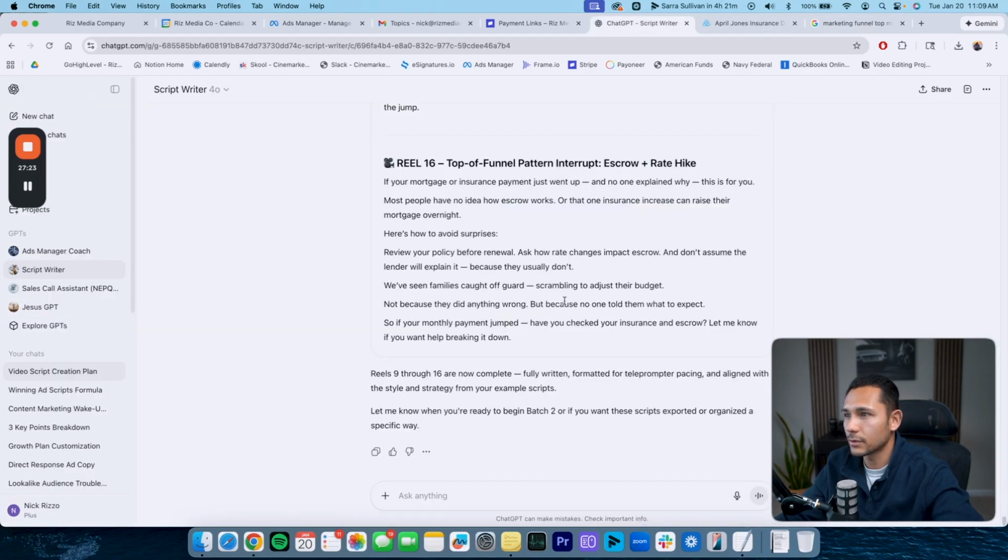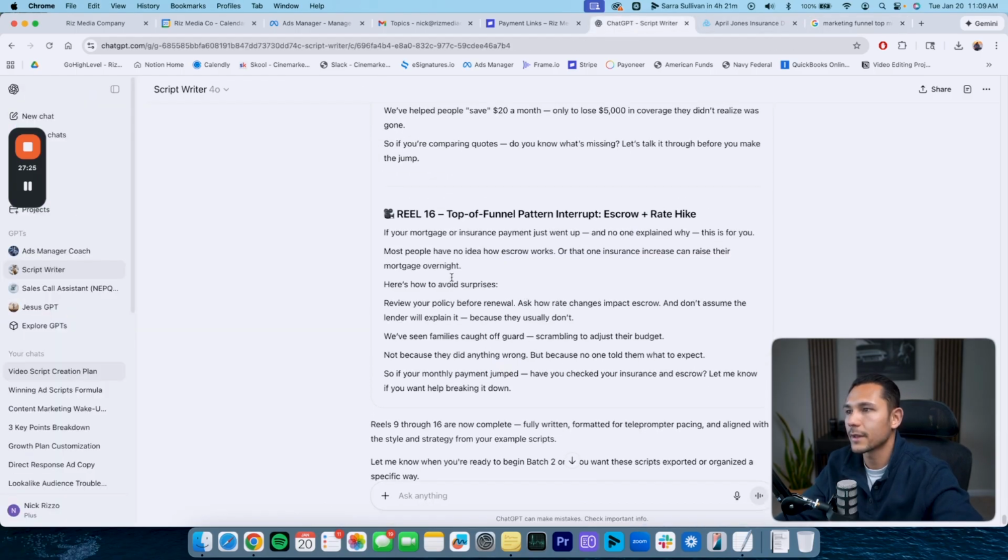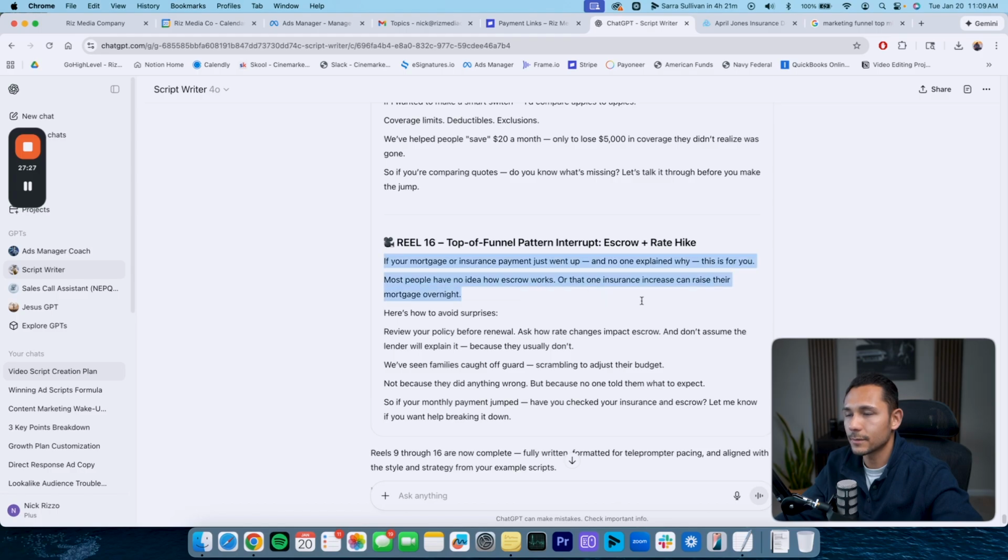So what I'm going to do is actually proofread this ad and just see what it's come up with. So if your mortgage or insurance payment just went up and no one explained why, this is for you. Most people have no idea how escrow works, or that one insurance increase can raise their mortgage overnight. Here's how to avoid surprises.